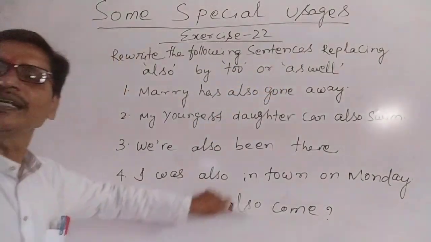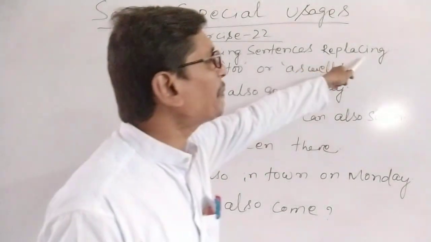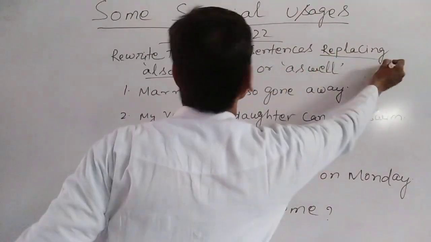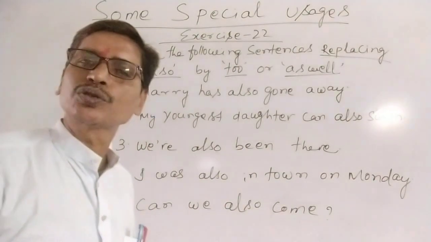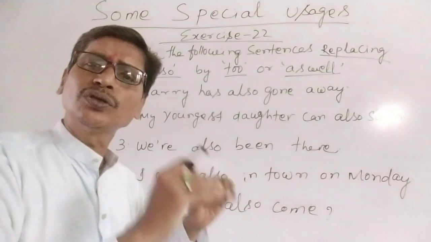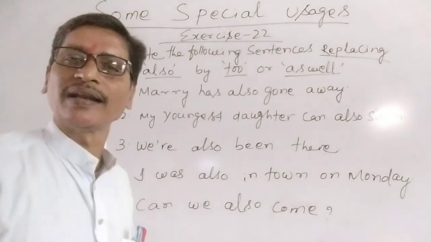The following sentences we need to rewrite. Doing what? Replacing also by to or as well. We will replace also; in place of also, we will use to or as well. Understand? Either to or as well.